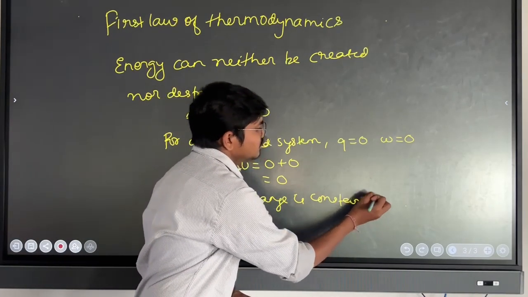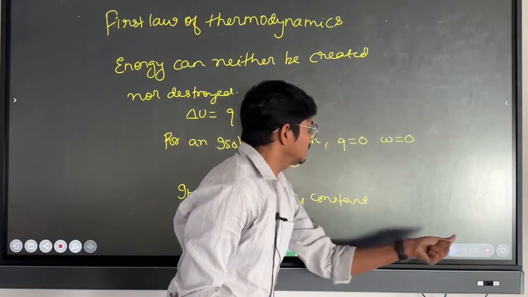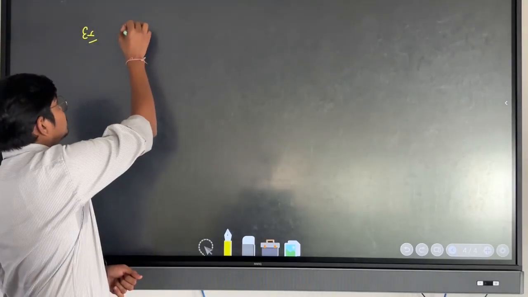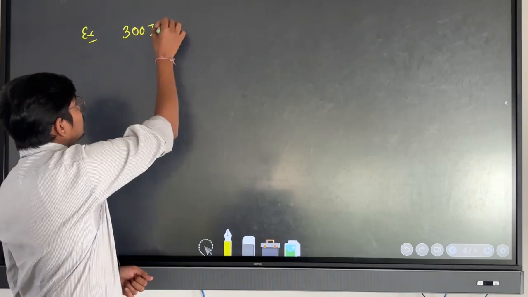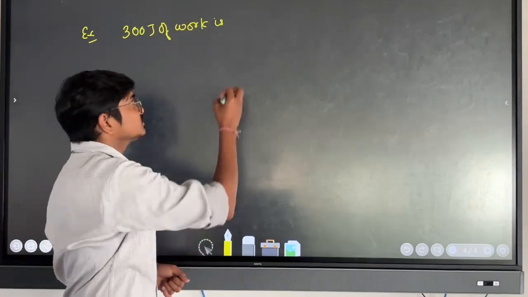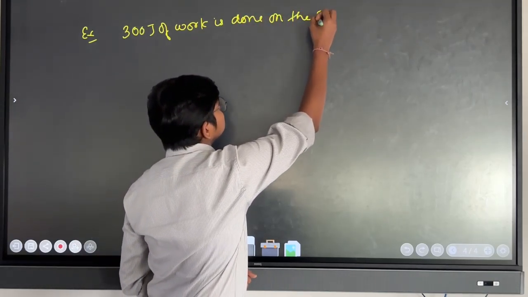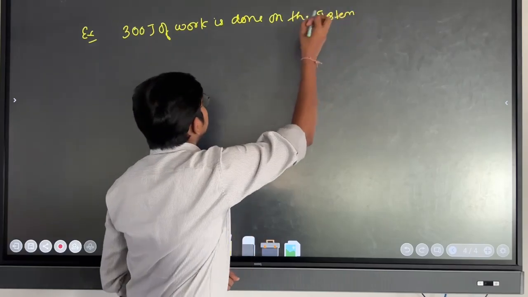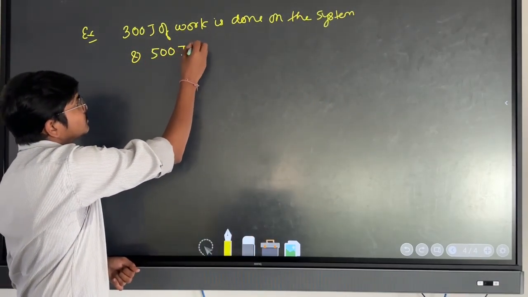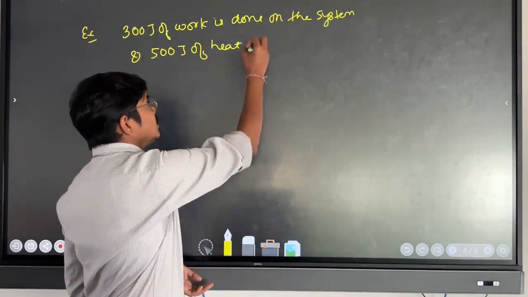Now let's do some questions on this topic. Suppose 300 joule of work is done on the system, and 500 joule of heat is withdrawn from it.